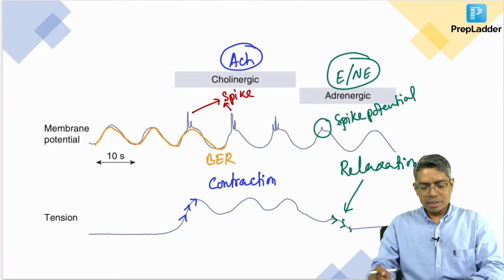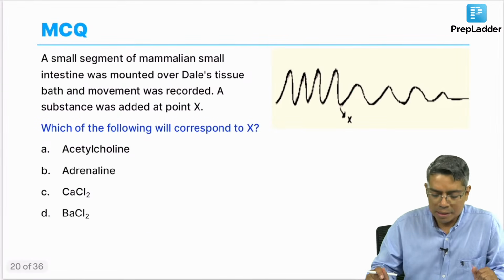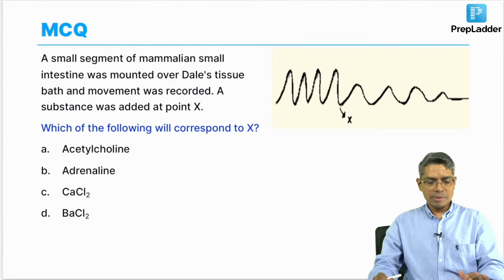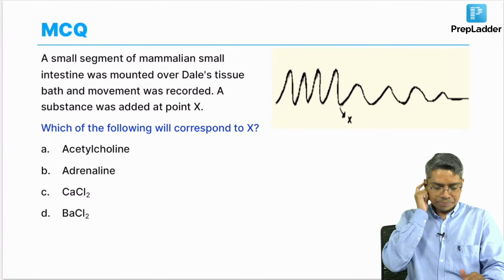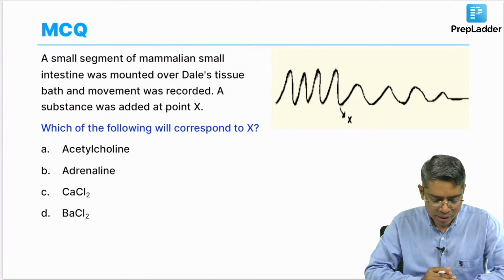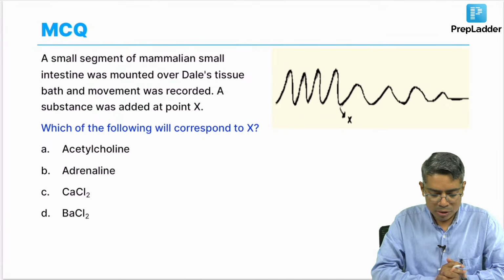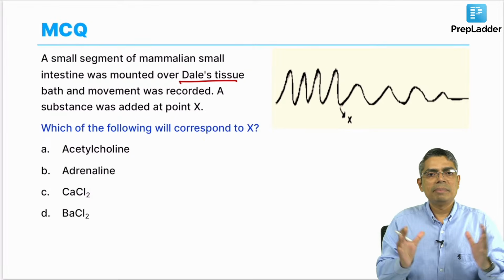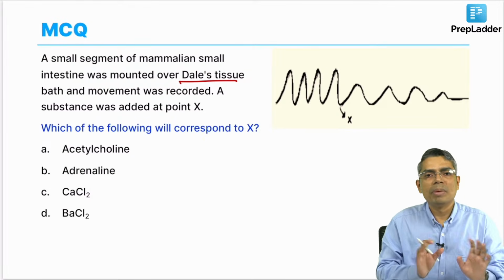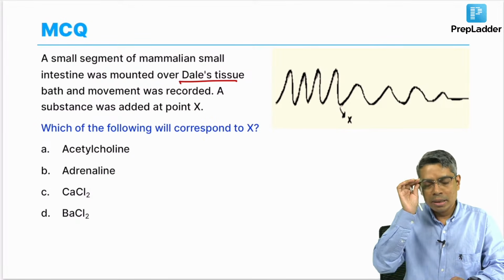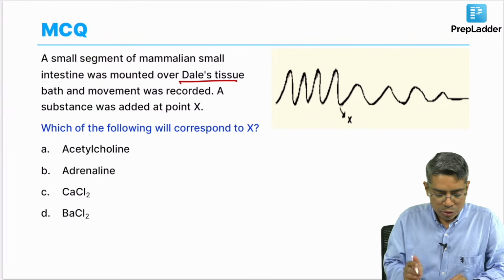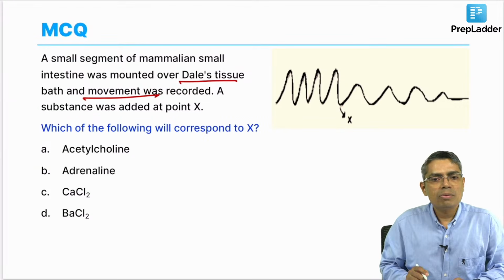Now, based on this, another MCQ is here. This is again an old question of INI-CET, but I believe this kind of question can also be given in NEET. Okay. Look at here. A small segment of the mammalian small intestine was mounted over Dale's apparatus. This apparatus is nothing but an experimental chamber where the intestinal movement is recorded. You do not have to think of Dale's apparatus much, but what is given in this question is that the movement of the intestine was recorded.